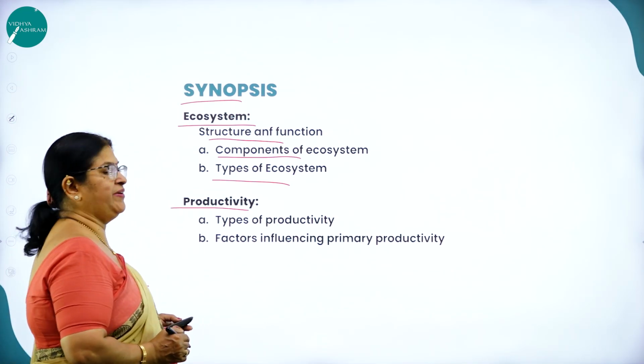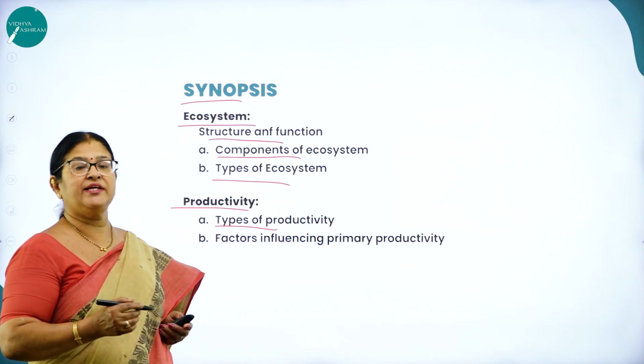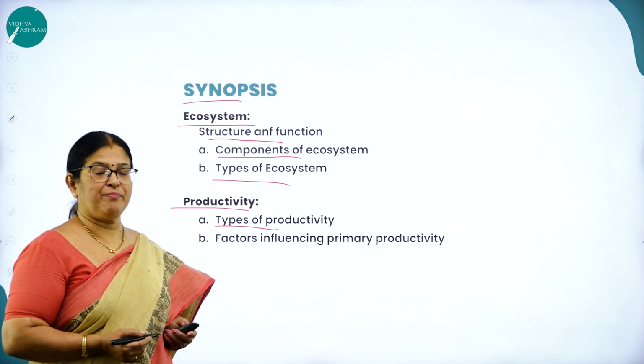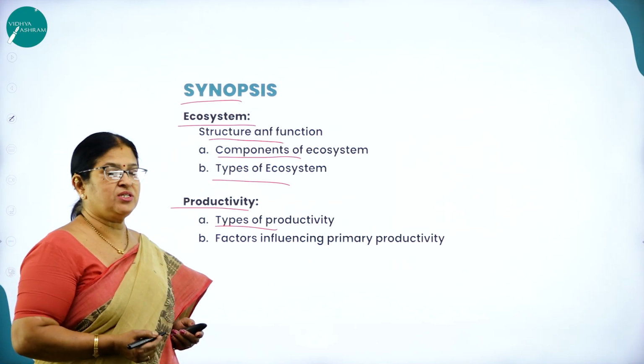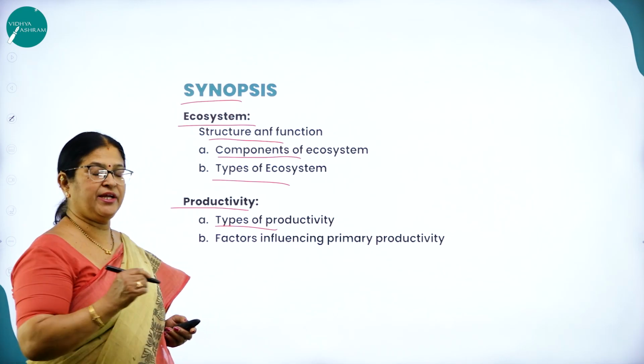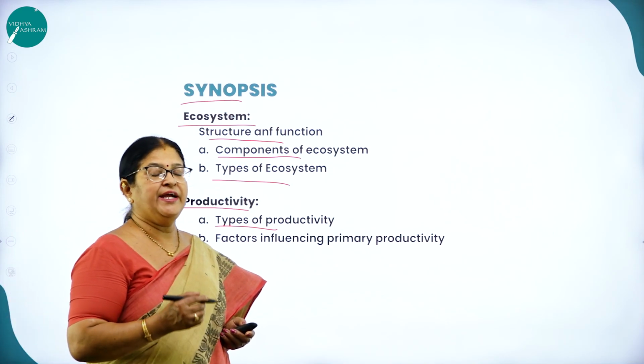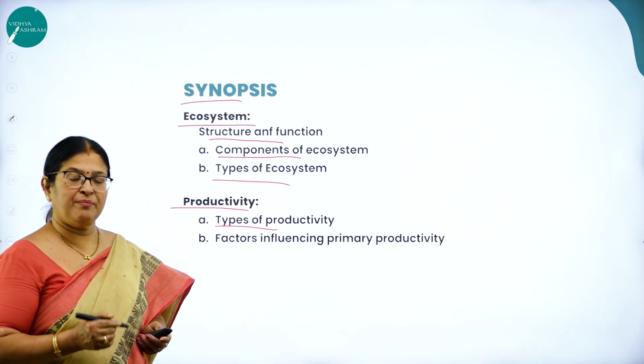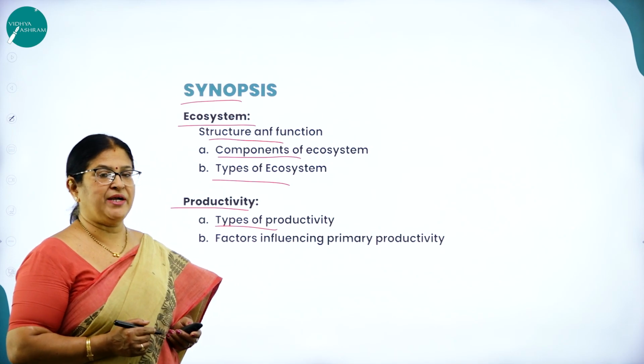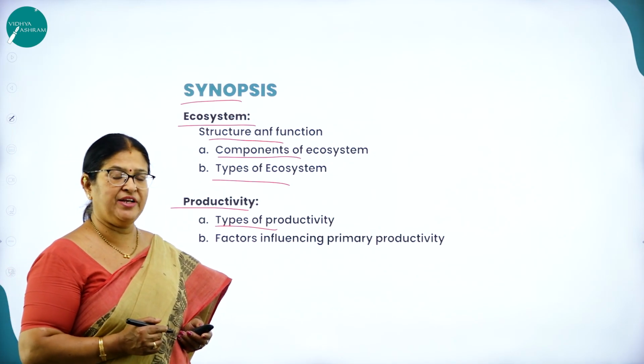Next, what is productivity? It is nothing but the increase of the organic matter or biomass per unit area at a given time, called as what? Productivity. So what is productivity? It is the increase in the biomass or organic matter per unit area at a given time.